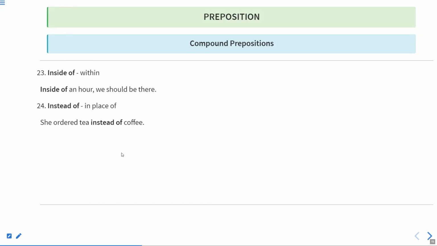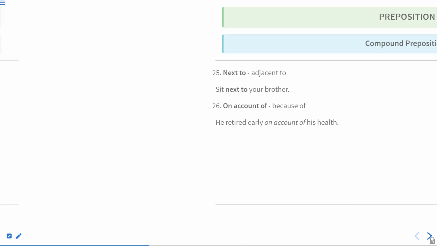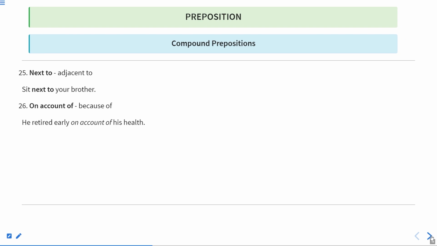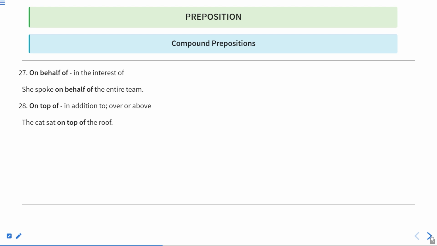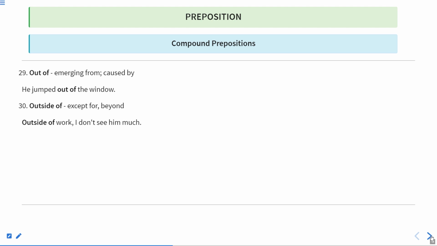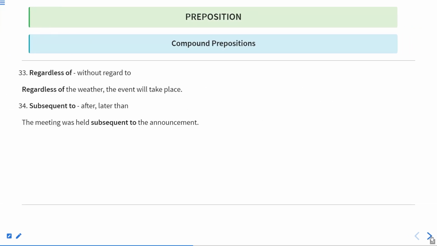In spite of, despite, although can also be used for that. Notwithstanding. Okay. Inside of, within, instead of, in place of. Next to, adjacent to, on account of, because of. On behalf of, in the interest of, on the top of, in addition to, over or above. Out of, emerging from, caused by, outside of, except for or beyond. Owing to, because of, prior to, before.